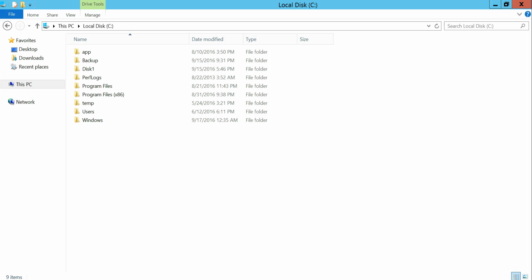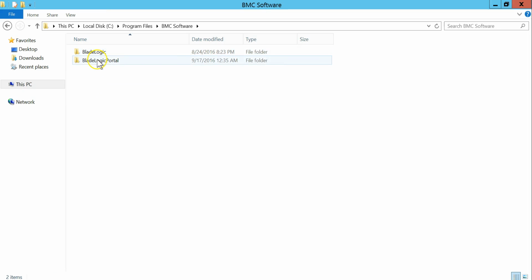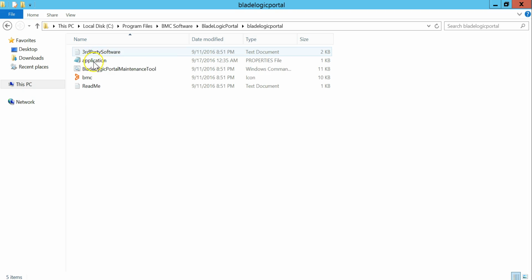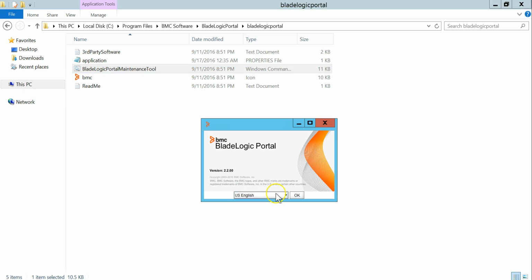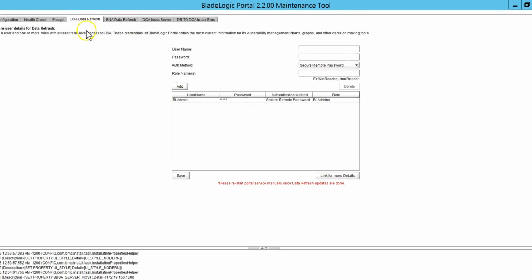To launch the maintenance tool, we need to traverse to the installation directory of BladeLogic Portal. It's in Program Files, BMC Software, BladeLogic Portal, BladeLogic Portal Maintenance Tool. I'll just launch it. Click on OK. Select the BSA data refresh tab from these.